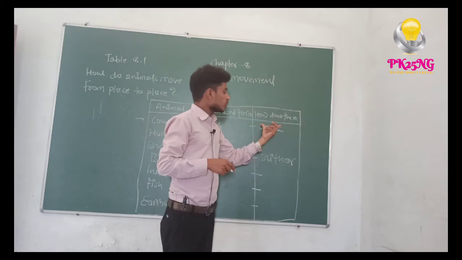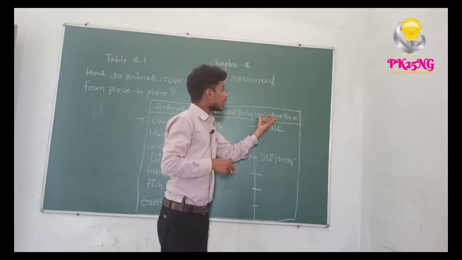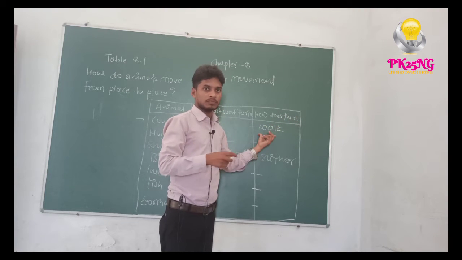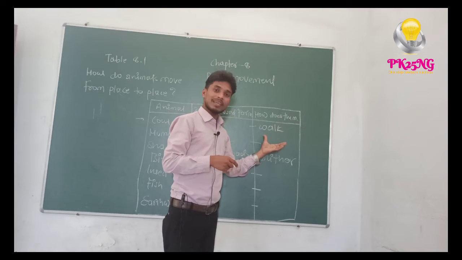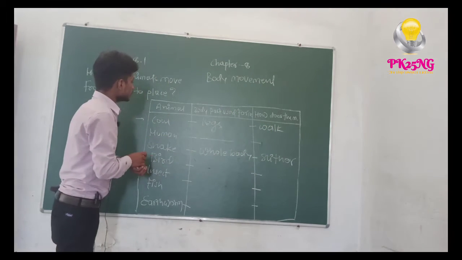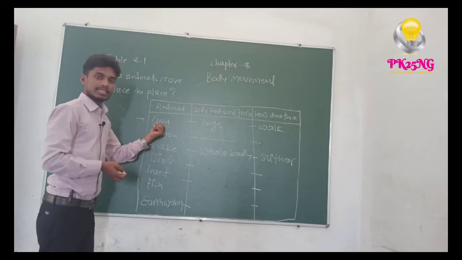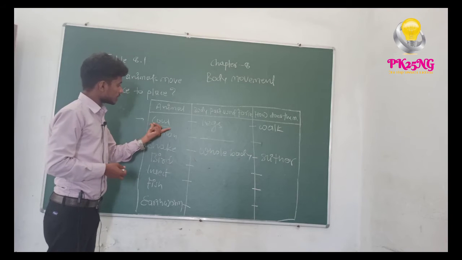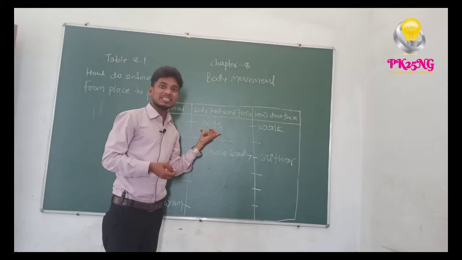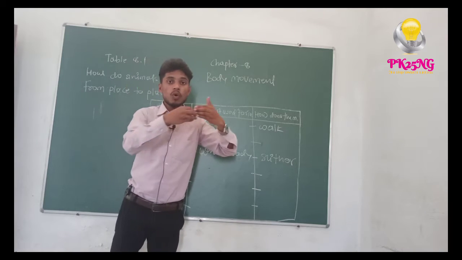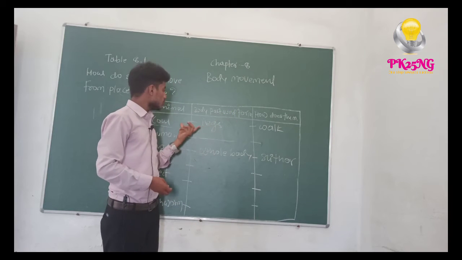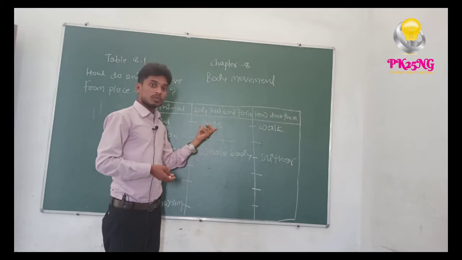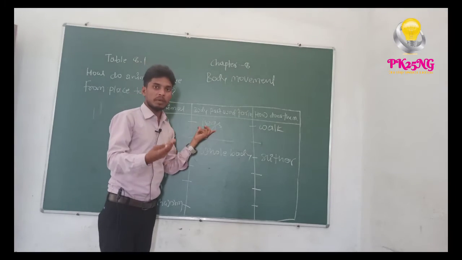Now in the third column we write in the blank how the movement occurs, and where it happens. In column number three, we fill in the blank places. Now, first of all, look, this is the cow. Have you seen a cow? Yes, I hope you have seen a cow. The cow uses legs to move from one place to another. The cow has four legs and uses them to move from place to place.